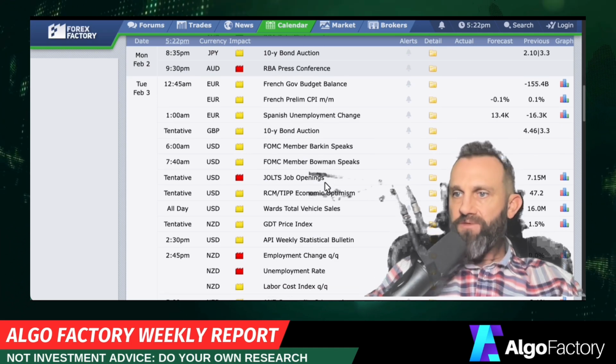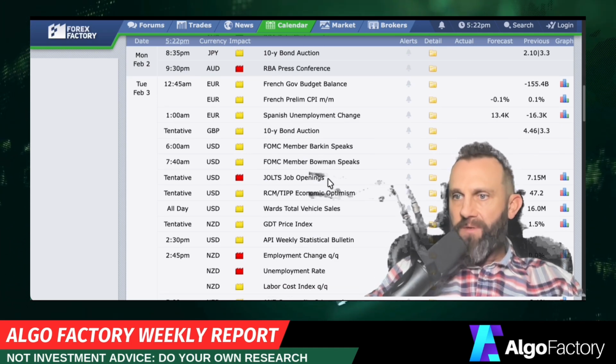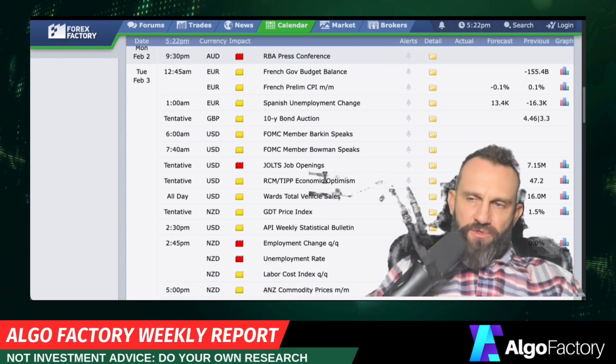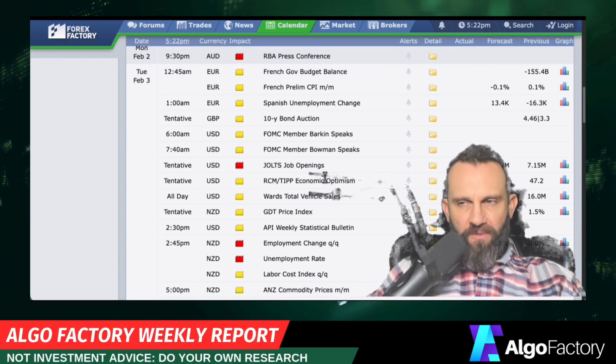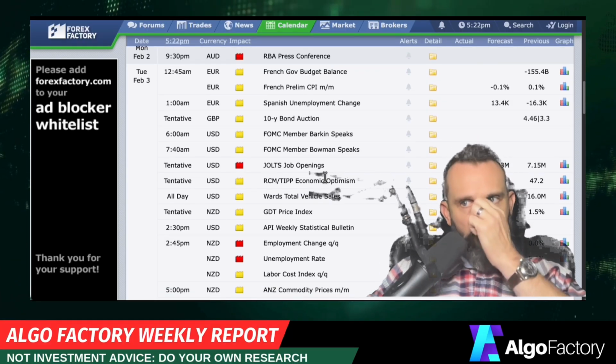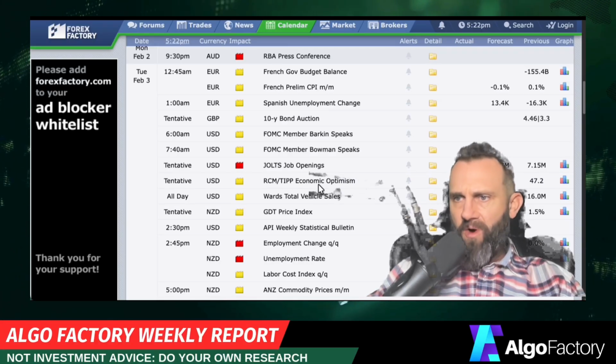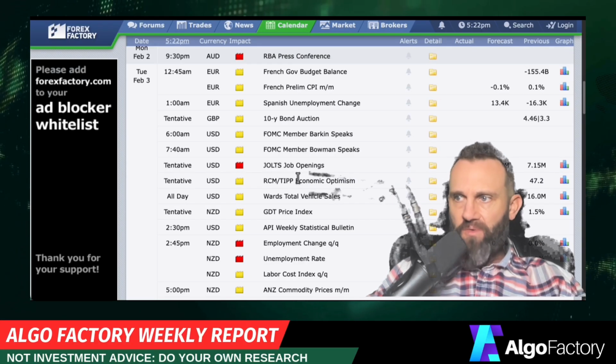EST. Now, Tuesday, we have some tentative data coming out. We don't know exactly what time it's going to be. It's going to be the JOLTS job openings. And then usually, if memory serves, that's around the market open or just before, but we're going to see when that comes out. So we got to be real careful trading tomorrow. Got to protect positions until we do know what time that's coming.